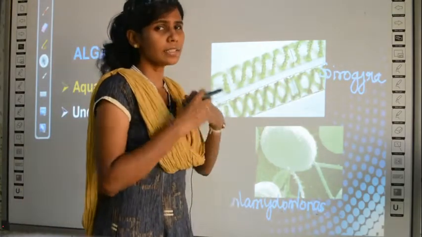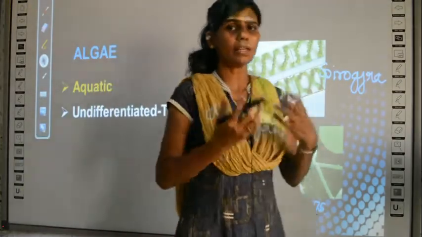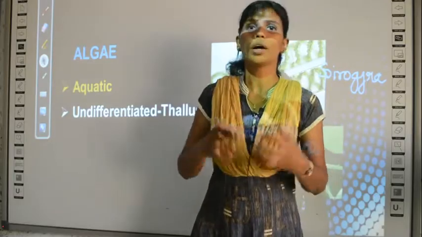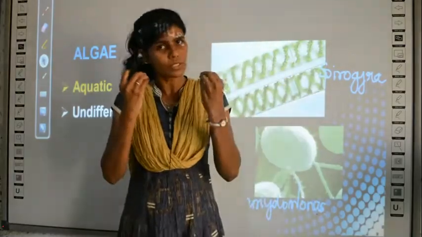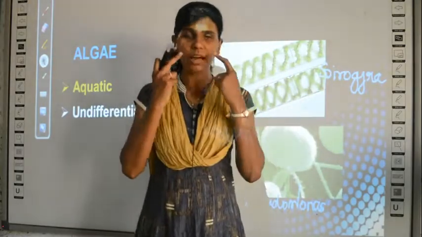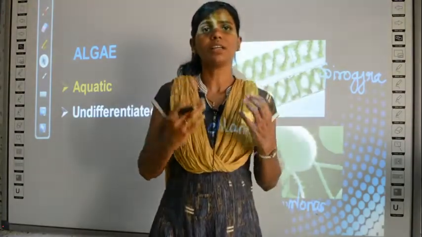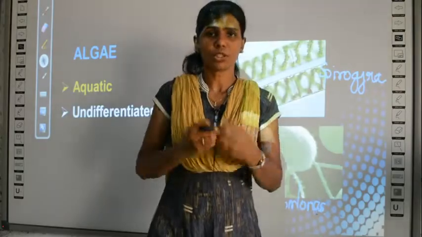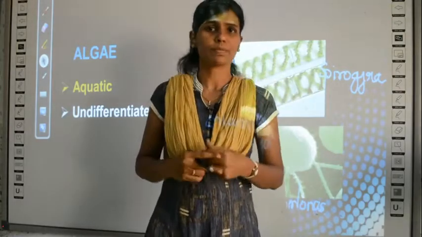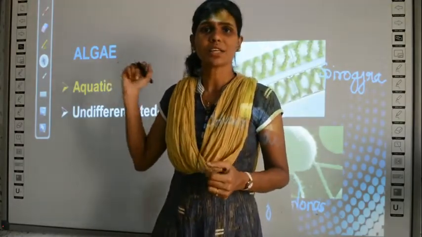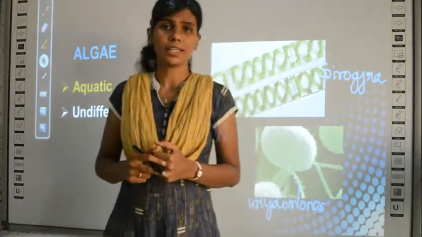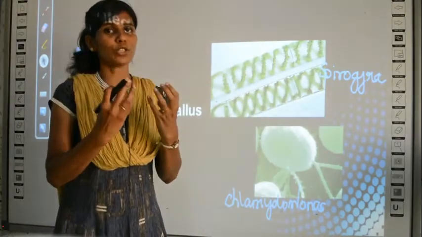What is undifferentiation? Usually, like for human beings, all our body is well differentiated with different organs. Say for example, we have separate eyes, nose and mouth, everything for particular functions. Say for example, eyes for seeing, nose for smelling, like that all. But this plant body, that is the algae, is undifferentiated.